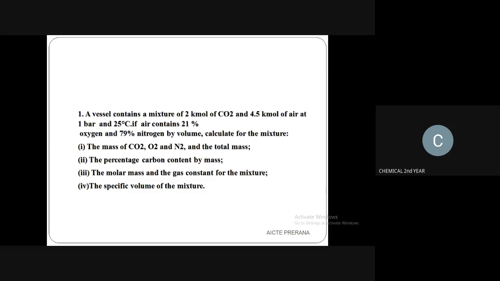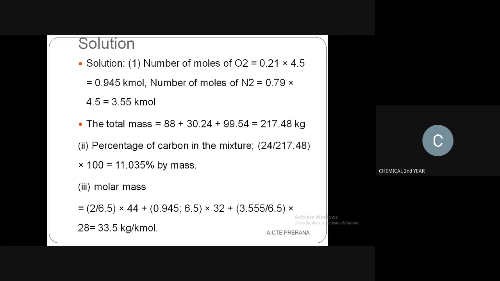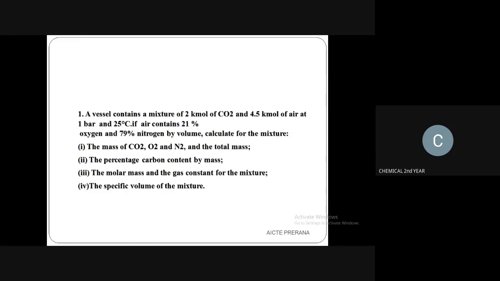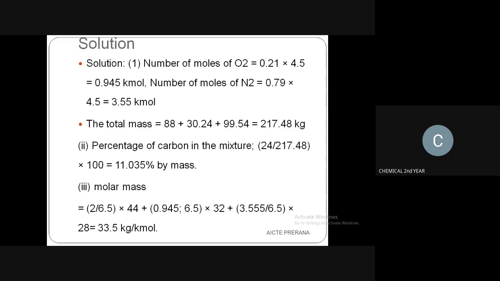That means the carbon dioxide, oxygen and nitrogen mixture contains carbon, so we have to find out the percentage of carbon present here. Carbon has an atomic mass of 24, so it is the individual mass divided by the total mass.